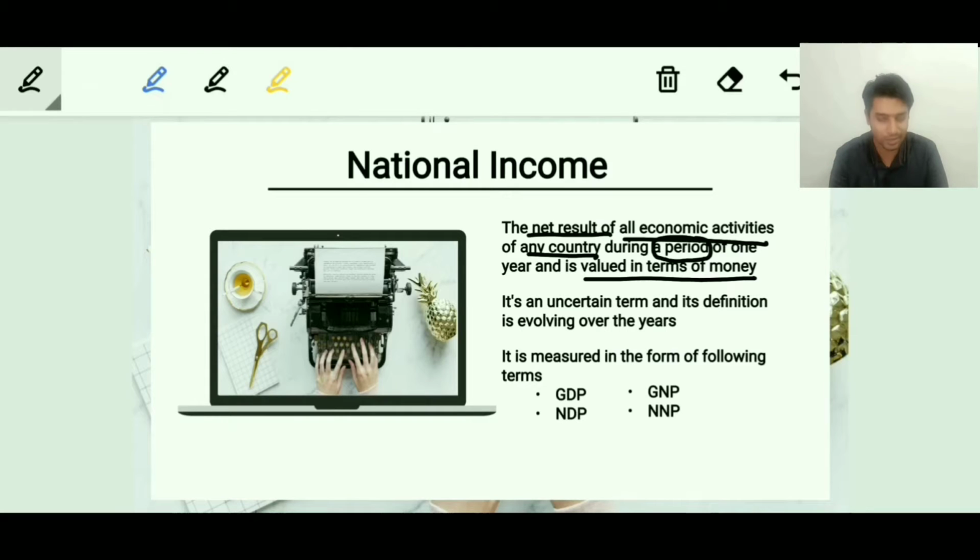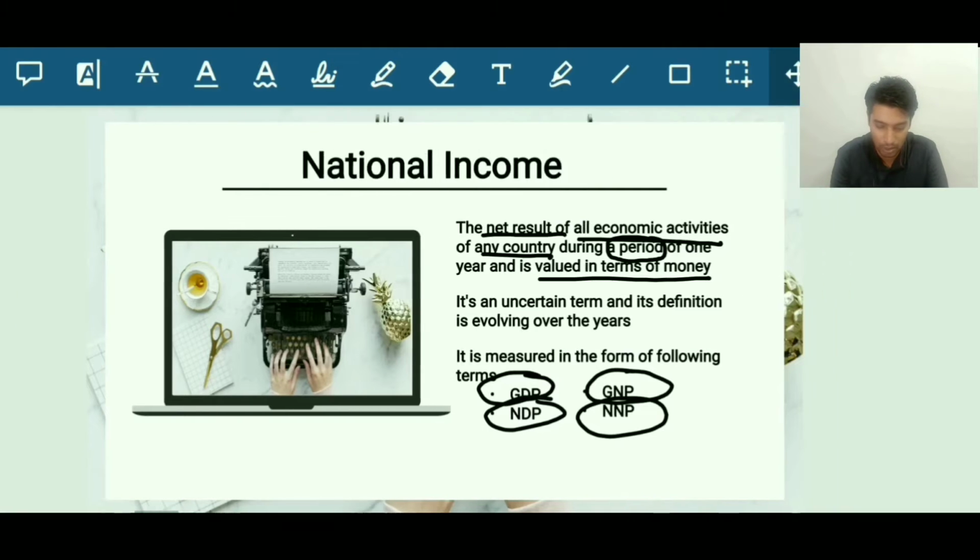Let's move ahead. This introduction is not that important. This definition, of course, will not be asked anywhere in the examination. What will be asked in the examination, civil service prelims, will be GDP, NDP, GNP, NNP. So these are likely to be asked. Let's try and understand these concepts in more detail.